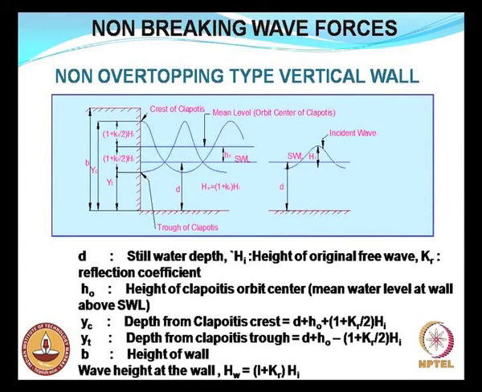If Kr is equal to 1 in the case of a vertical wall, that is 100% reflection, then you will have the height from here to here equal to 2 times the incident wave height. So the wave height on the wall will be twice the incident wave height.